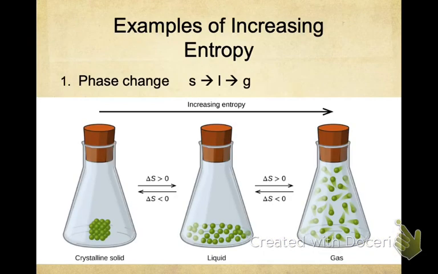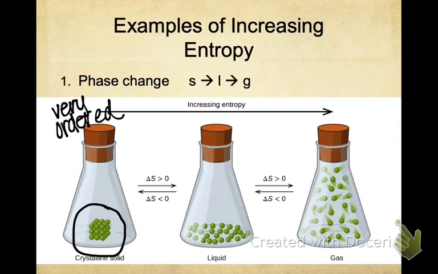So here you can see an example of a phase change. In that first Erlenmeyer, all the way on the left, you can see that I have a crystalline solid. So in this Erlenmeyer, I have a very ordered structure. Maybe it's a crystal of salt or a crystal of sugar, but it's a solid, and solids have very ordered structure in terms of their atoms and molecules. All of the atoms and molecules are very close together, and they don't really have a lot of room for movement, so very ordered. So let me just write that in there for you. So we have a very ordered structure here.